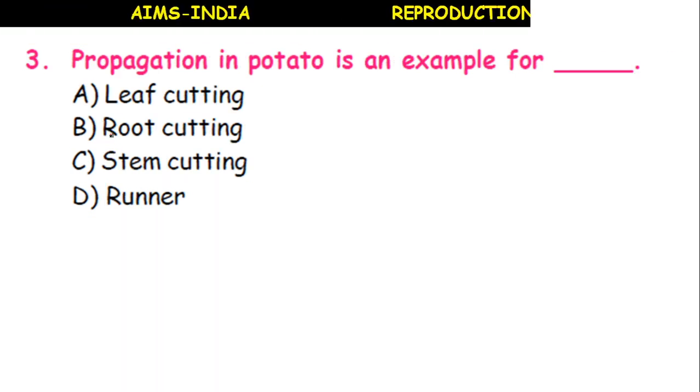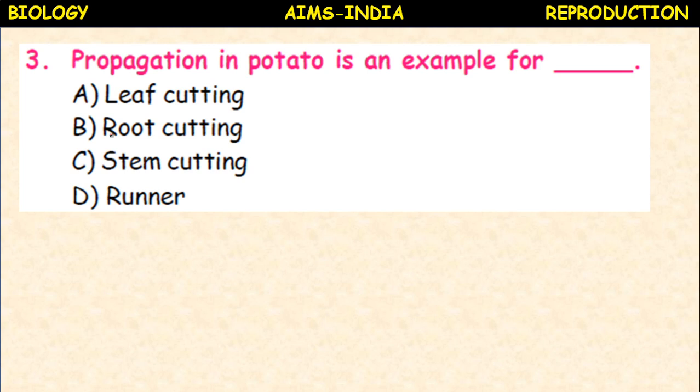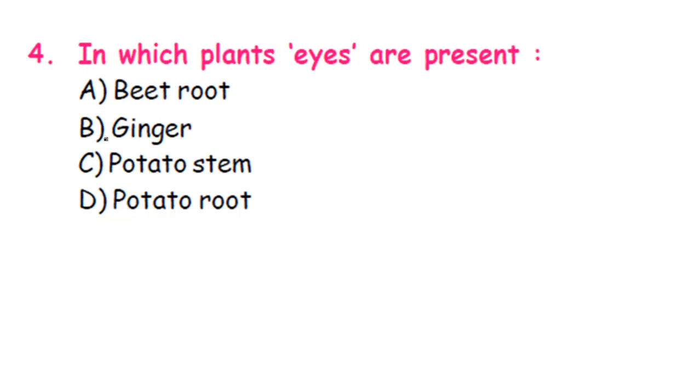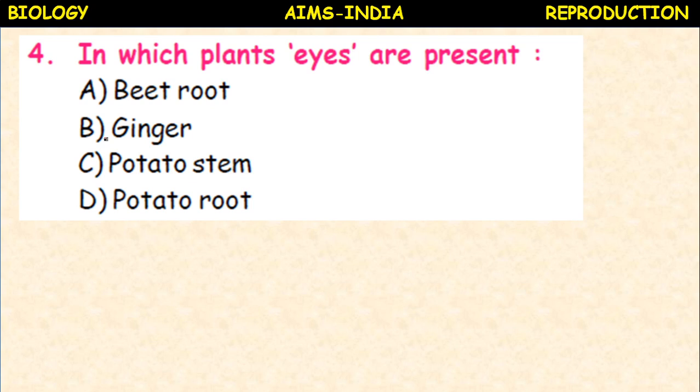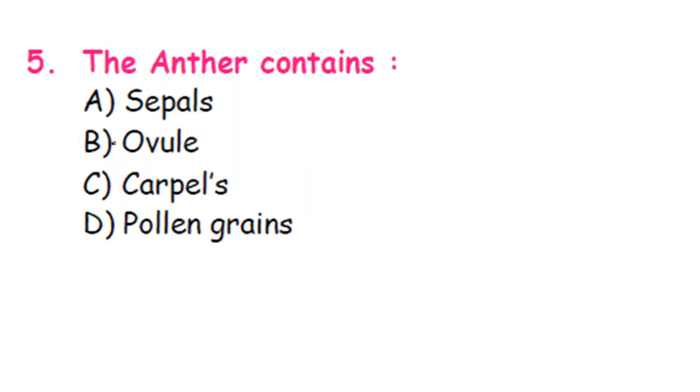Next, propagation in potato is an example for leaf cutting, root cutting, stem cutting, runner. So in potato, which part will we cut? A bud portion, we call it an eye. So it is the stem cutting. Next, in which plants are eyes present? Beetroot, ginger, potato stem, potato root. So it is present in the potato stem.